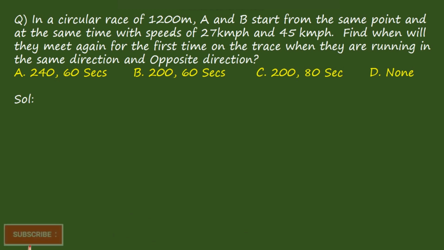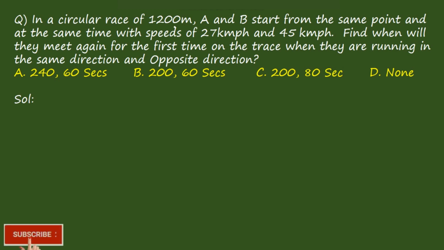Come to next question. In a circle race of 200 meters, A and B start from the same point and at the same time, with speeds of 27 kilometers per hour and 45 kilometers per hour. Find when they will meet again for the first time on the race when they are running in the same direction or opposite direction. First, understand the question.